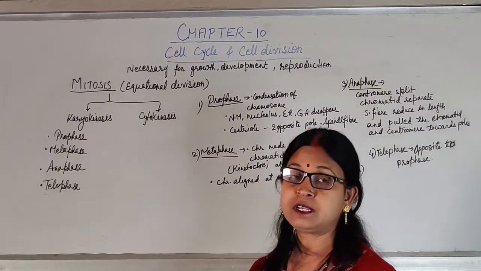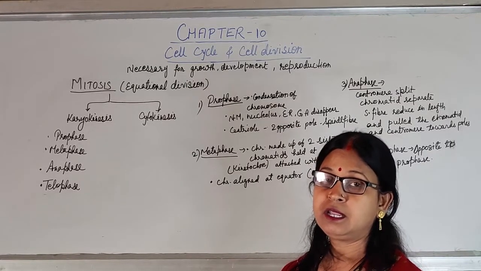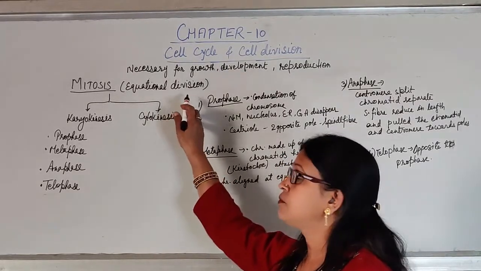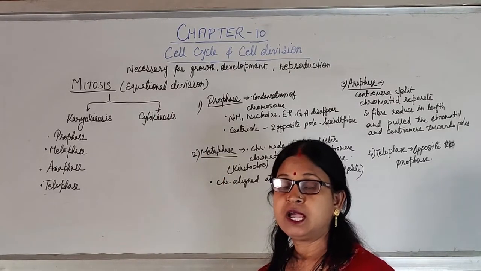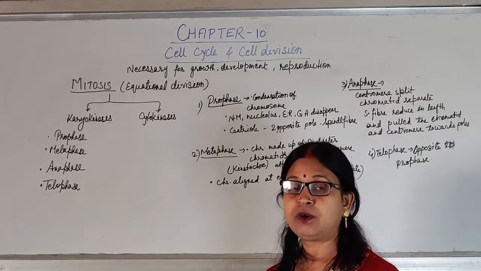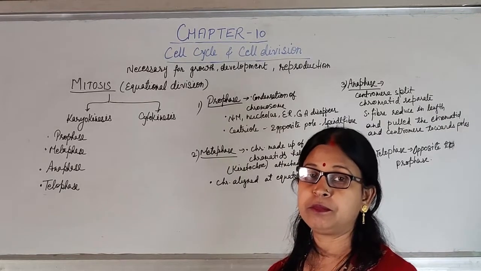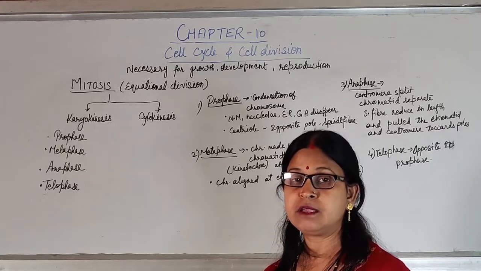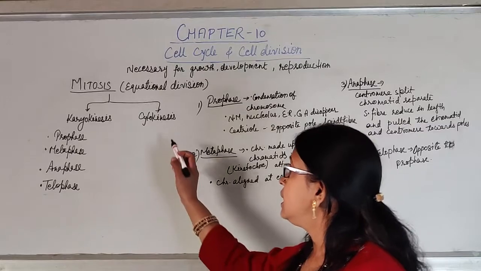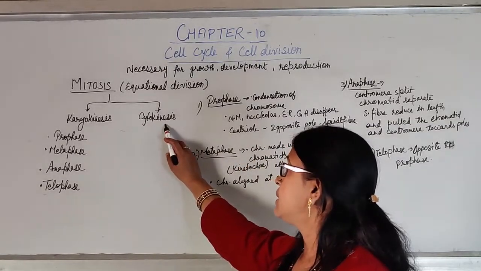Mitosis, or the special type of cell division, occurs in the plant in the somatic cell. This is also known as equational division, because at the end of mitosis, from one parent cell, 2 daughter cells will be formed, but there is no reduction in chromosome number. The chromosome number will be the same as the parent cell. That's why it is known as equational division. It includes 2 steps, that is karyokinesis and cytokinesis.